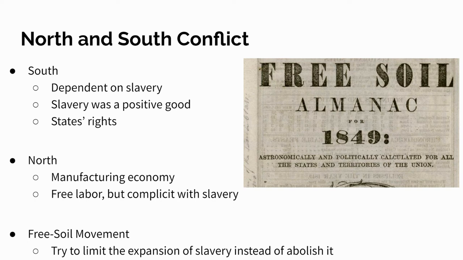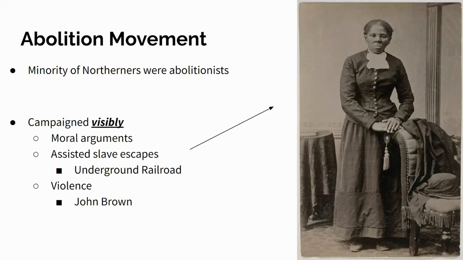Now, we've talked about this in the last lesson. The free soil movement is the political party and the movement that wants to limit the expansion of slavery instead of trying to abolish it. So it's kind of like a little half measure, a little half step along the way to abolishing slavery. So no new states would have slavery. We'll talk more about that in our next lesson.